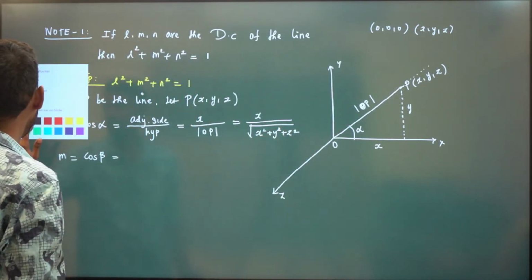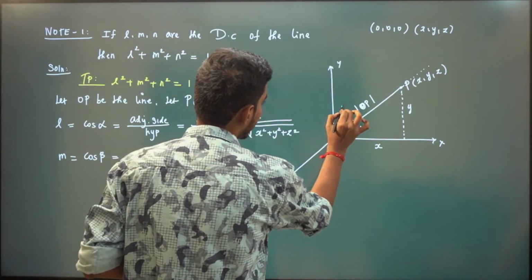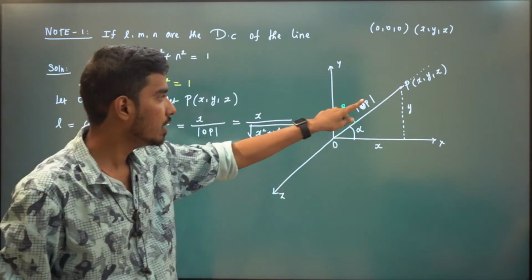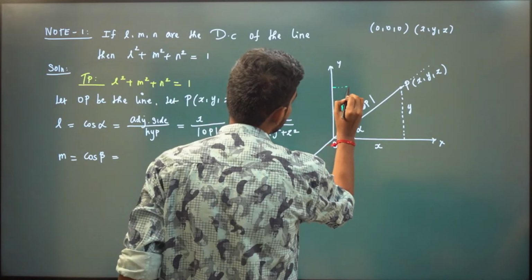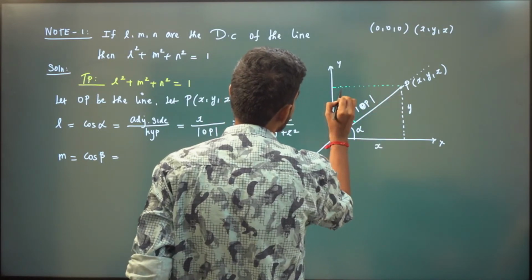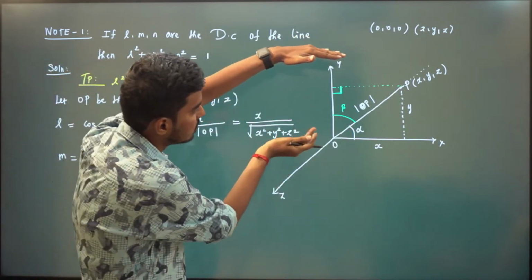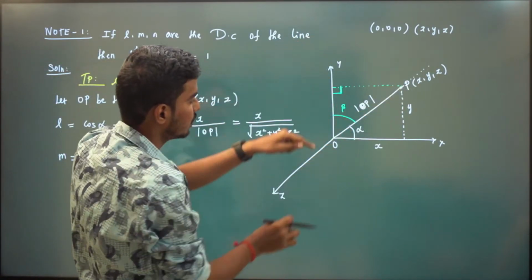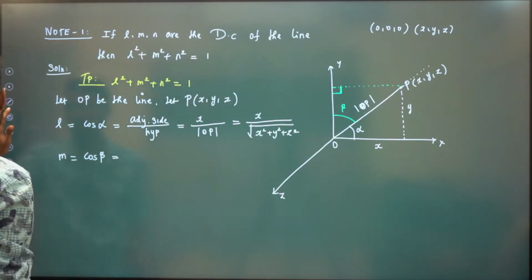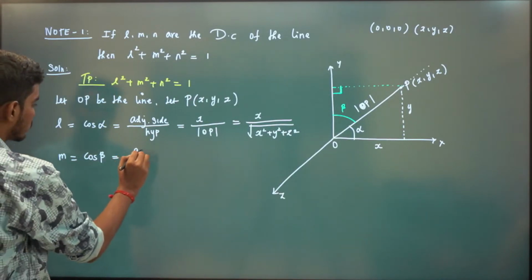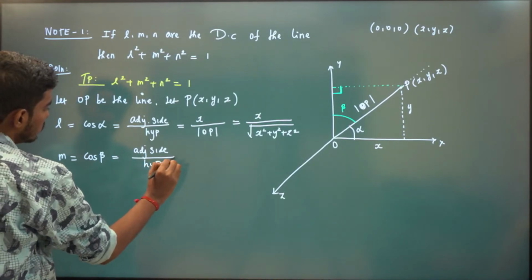So beta will be somewhere around here, because beta is the directed angle made by the line OP with the y-axis. Now you form a right angle triangle here. Just see the reverse, right? So we have a right angle triangle here. Now what is cos beta? Again, cos beta is adjacent side divided by hypotenuse.